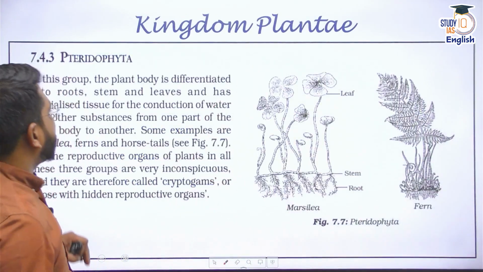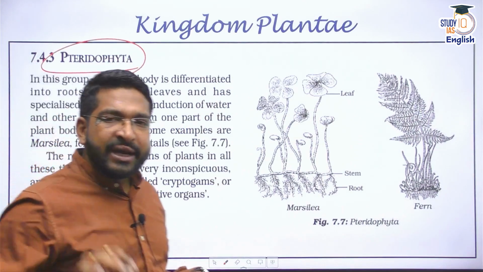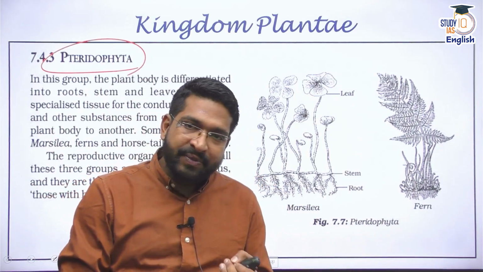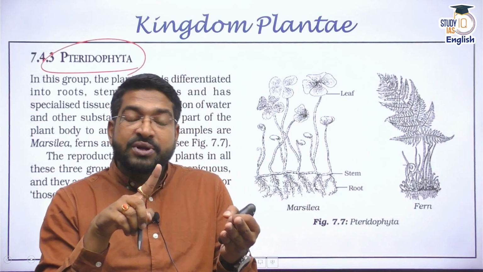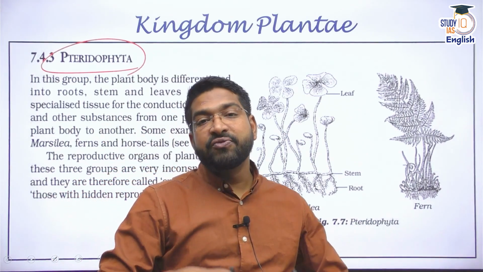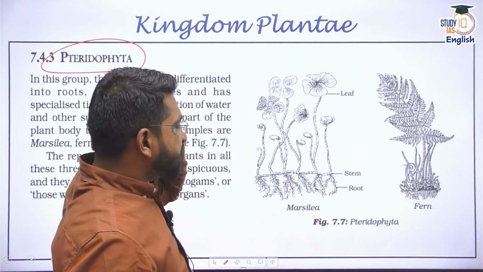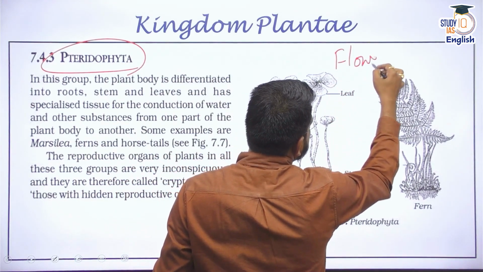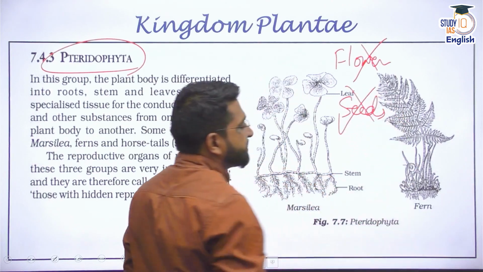Next is Pteridophyta. Now pteridophytes have differentiated organs. That means pteridophytes have roots, stem, and a vascular system also. They have a vascular system, meaning they also have xylem and phloem. But what is missing in them? Just look at these plants. What is missing in them? They do not have any flowers. They do not develop any seeds.